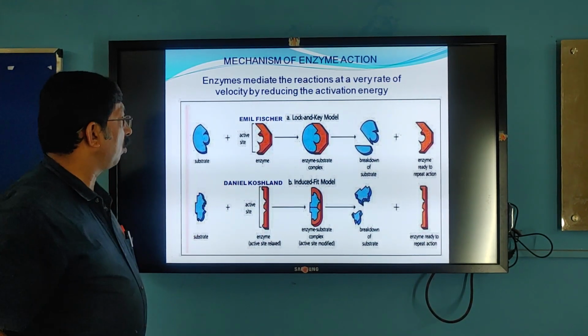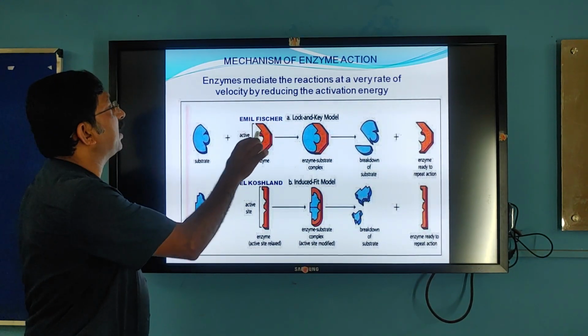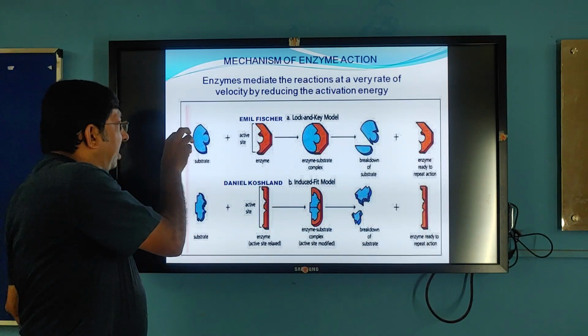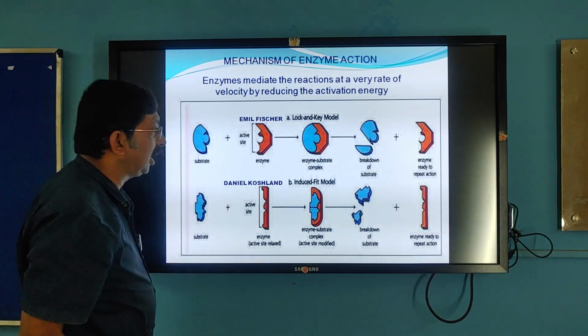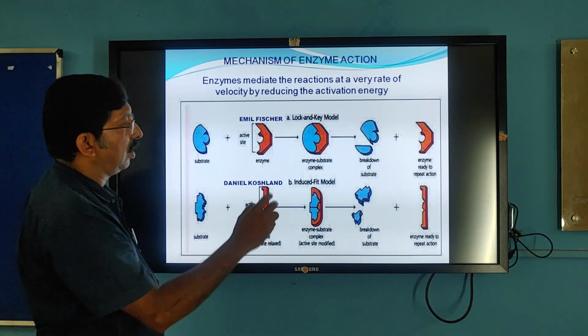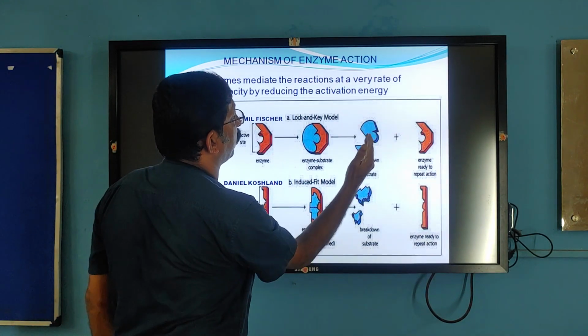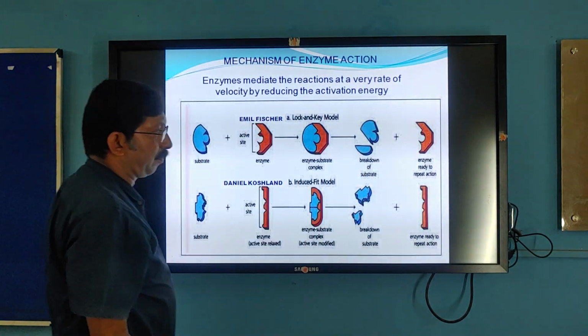According to the lock and key model, each enzyme has a specific site called the active site, and the specific substrate goes and binds to the active site to form the enzyme-substrate complex. Then the substrate is broken down into the respective product, and the enzyme and products are separated.